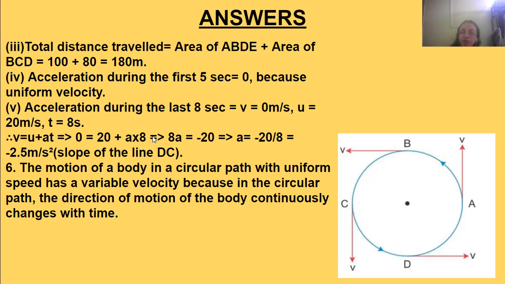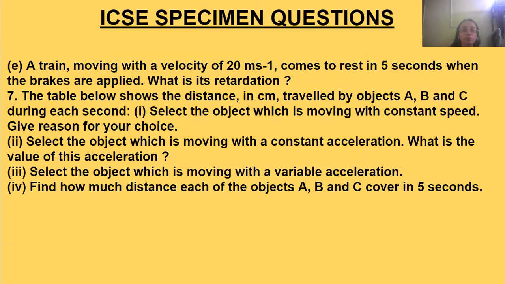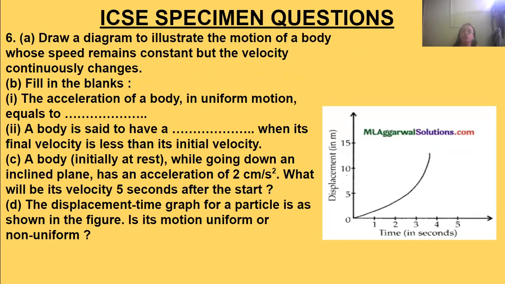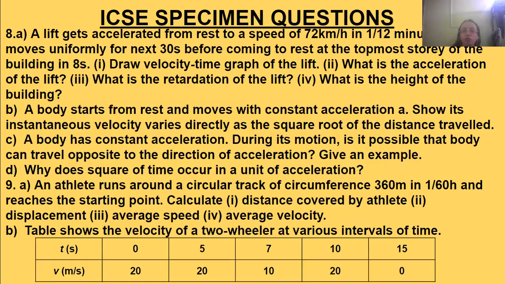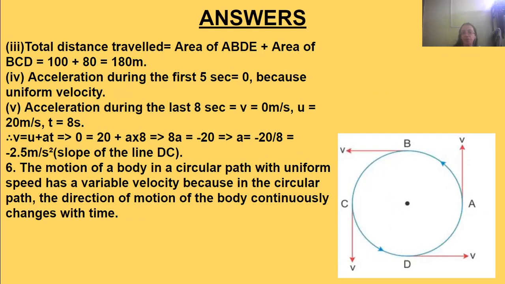Okay. Next, we move on to the sixth question. Draw a diagram to illustrate the motion of a body whose speed remains constant but the velocity continuously changes. So first we move on to the first part: the motion of a body in a circular path with uniform speed.